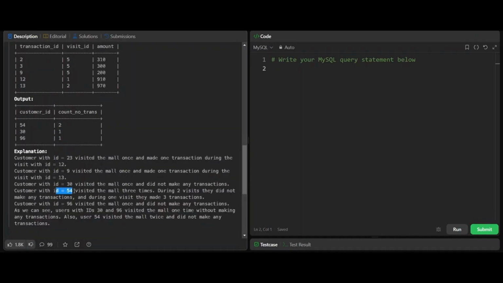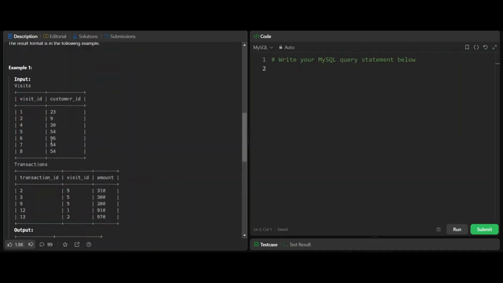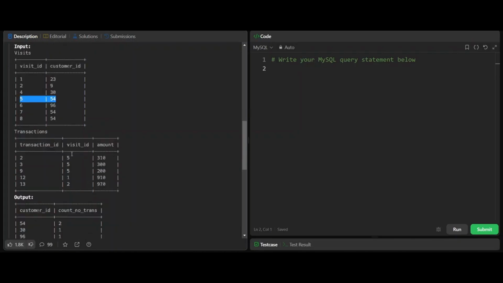We have ID as 54. Customer ID 54 has visited the mall 3 times, as you can see here. Let's see for this visit ID if they have made any transaction. Since this visit ID is present in the transactions table, yes, they have made a transaction on this visit ID.